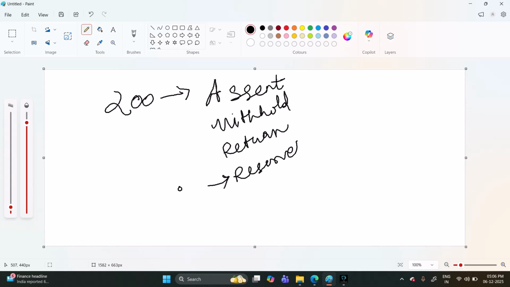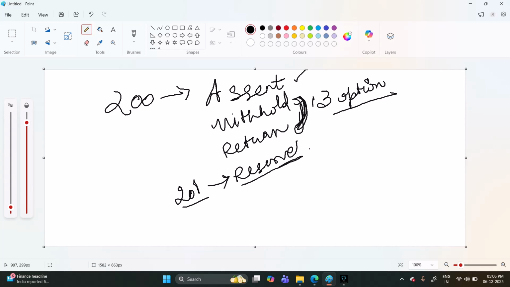This is under Article 201 of the Constitution. Now the judiciary has answered this question: the governor has only three options, not four. One is giving assent, and the second is withholding the bill and returning the bill. Actually these two come under one option, and the third is reserving it for the President of India, the President's table.